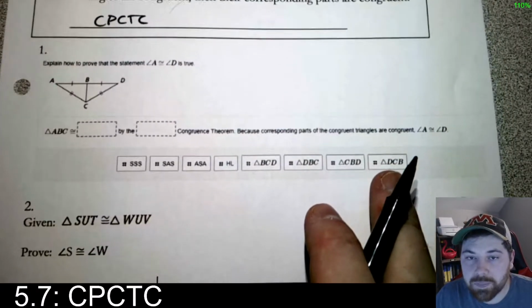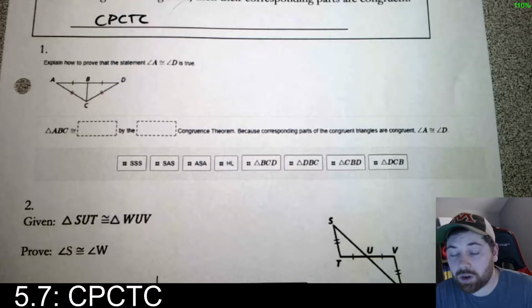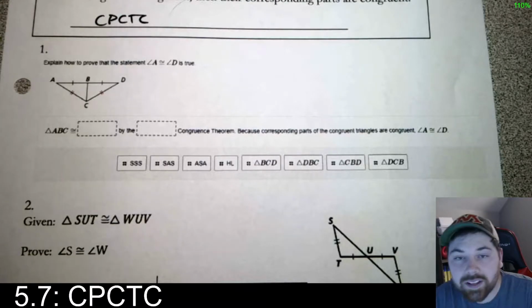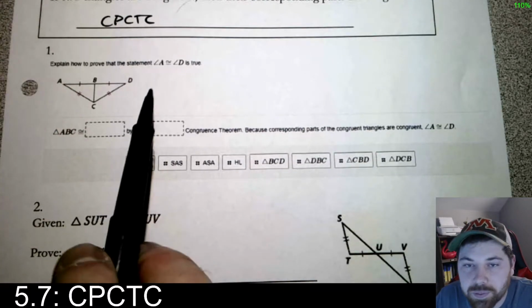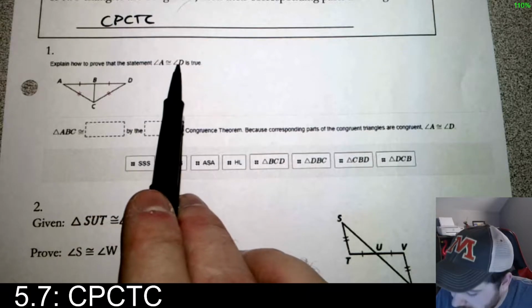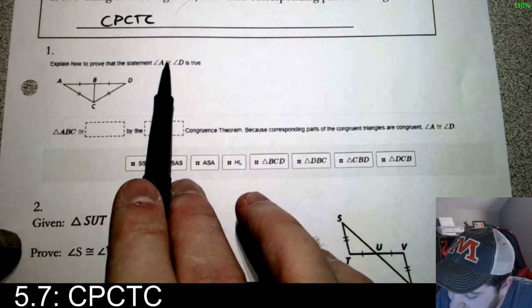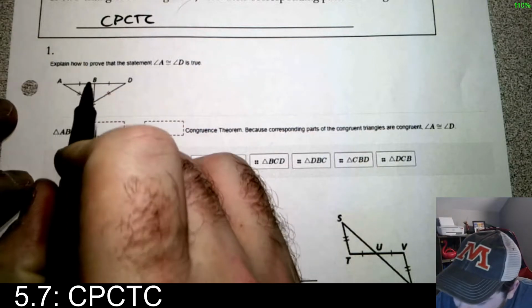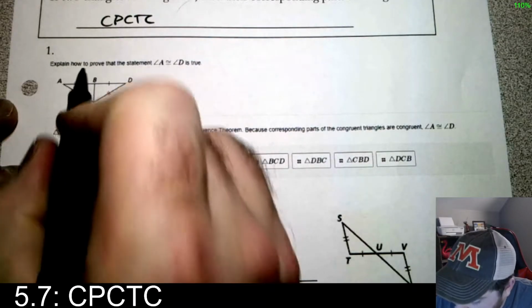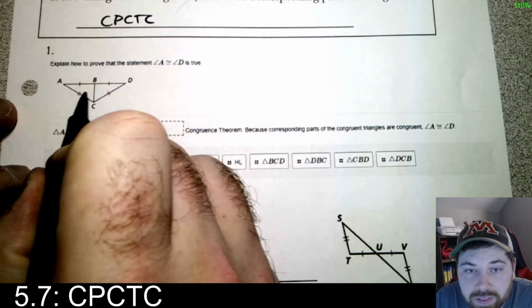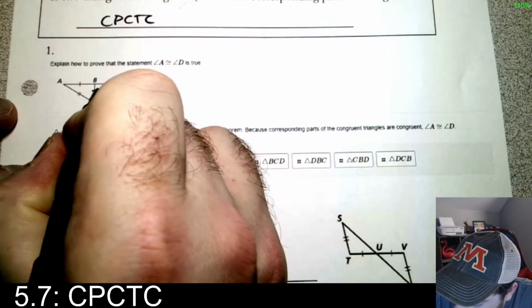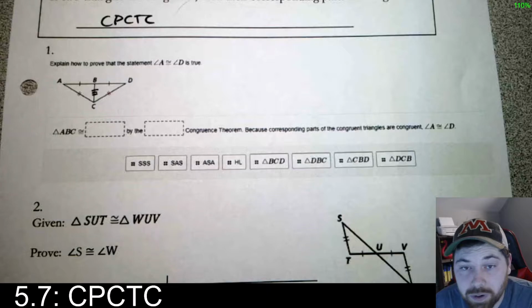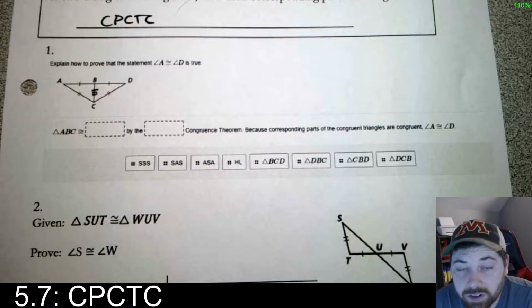So let's go through some examples. Here is an example from your homework, okay? So it's kind of small, I'm sorry about that, but it says explain how to prove that statement A, the statement angle A is congruent to angle D is true, okay? So right here, we have 2 triangles. Now remember, we have this side and this side are the same, this side and this side are the same, this side is the same as itself by the reflexive property, right? And so now we have congruent triangles.